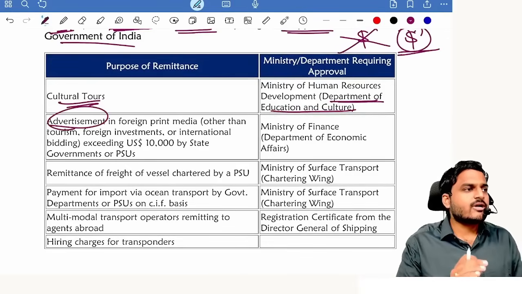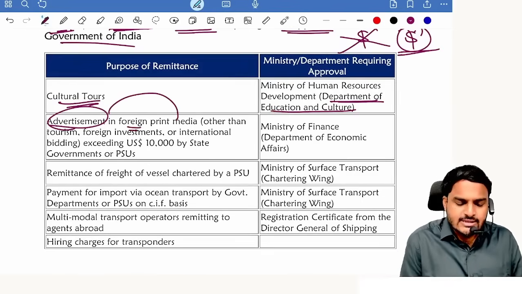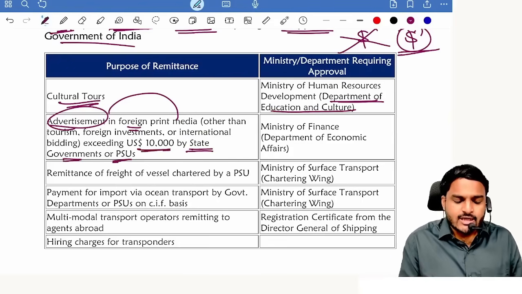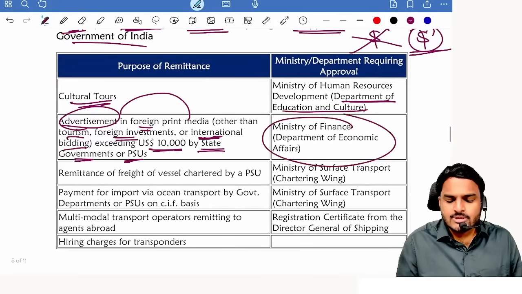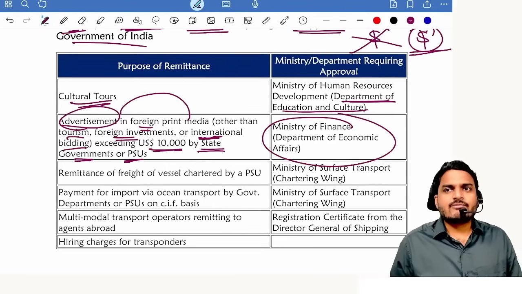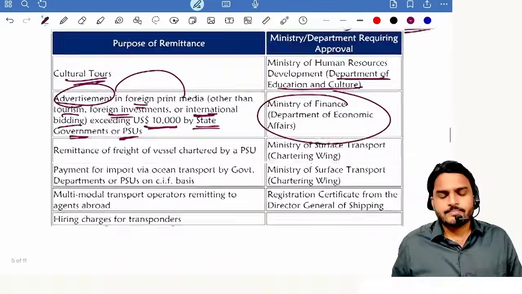Advertisement, not all advertisements are restricted, only advertisement in print media outside India by a state government or PSU, with amount exceeding 10,000, and the purpose of advertisement is other than tourism, foreign investments, international bidding, then only permission is to be taken. Suppose it is not print media, no need of permission. Suppose advertisement in print media by others, not SG, not PSU, then also permission not required. Suppose advertisement by SG, PSU, amount is $9,000, then also permission not required.